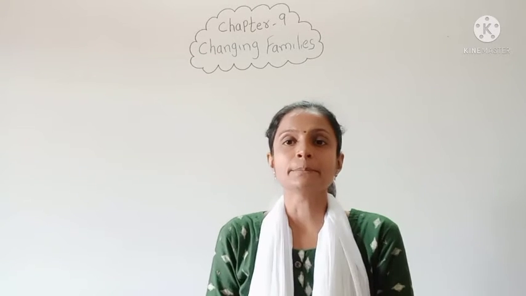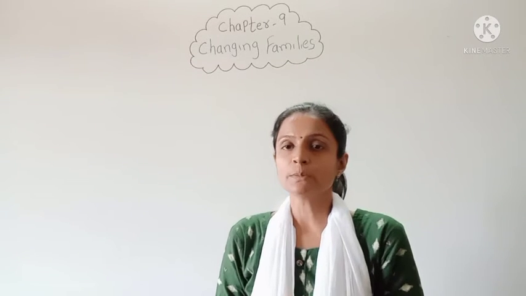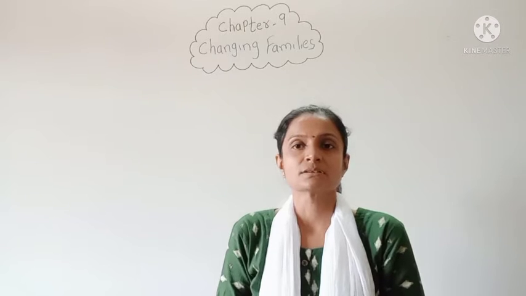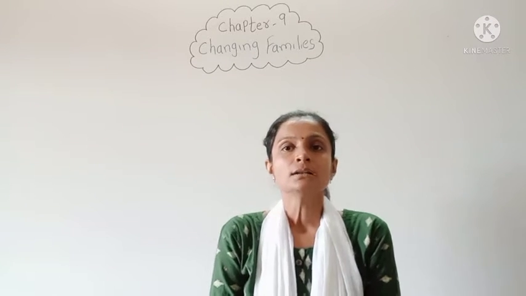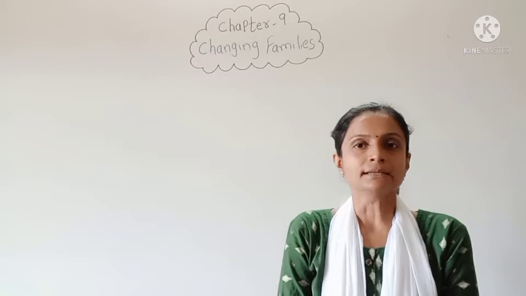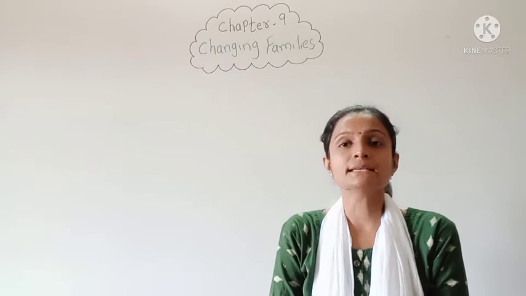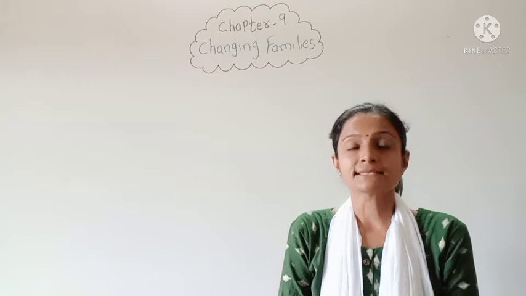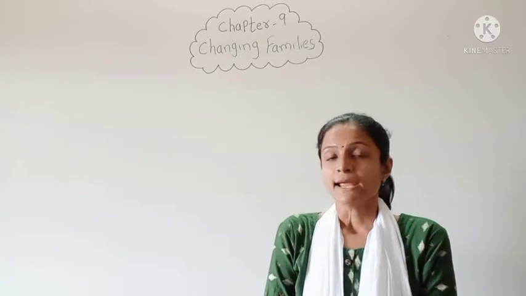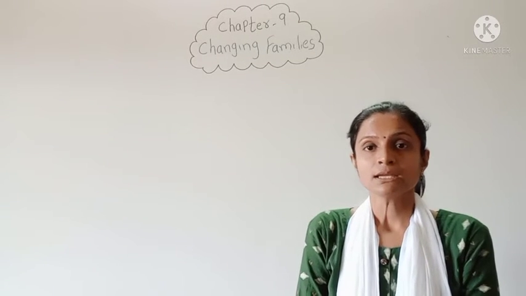Okay, so in this chapter the story of 3 persons is given, that is Kiran, Sumi and Dipali. Okay, so turn by turn we will see the story of these 3 persons. So first of all let us see the story of a girl whose name is Kiran. And Kiran is very excited and happy today. And why is she very happy?